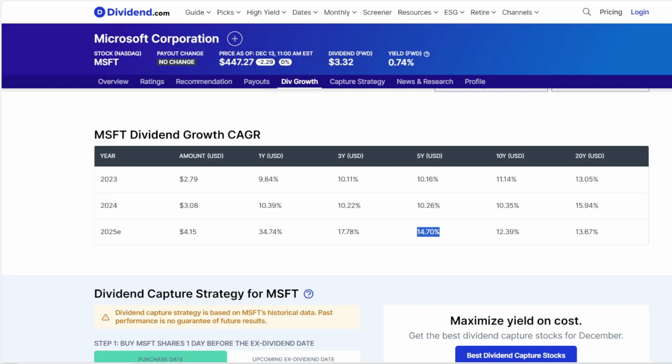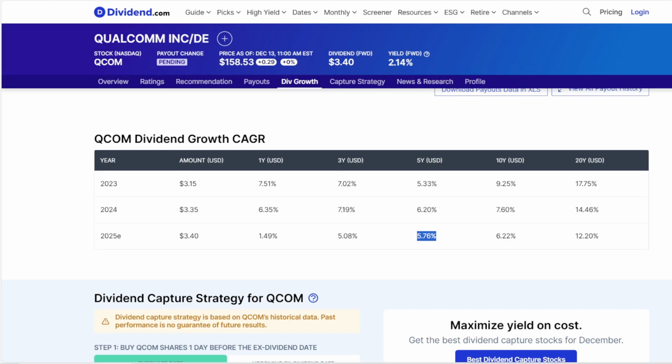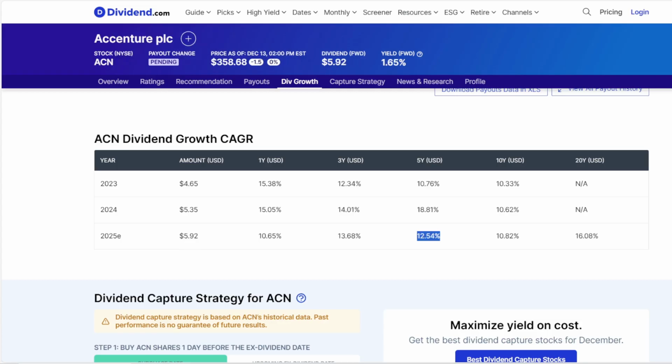Now metric number 7 is the compound annual dividend growth. We're taking the 5-year result including the next year's estimate. So for Microsoft the compound annual dividend growth is at 14.7%. Now Qualcomm, and its dividend growth is slower. The 5-year is at 5.76%. And lastly Accenture, closer to Microsoft's result, with 12.54% on the dividend growth.